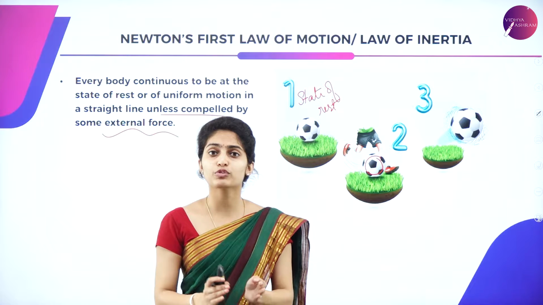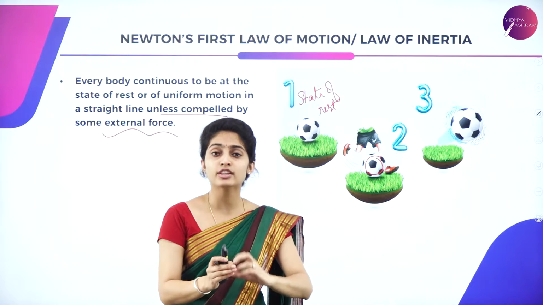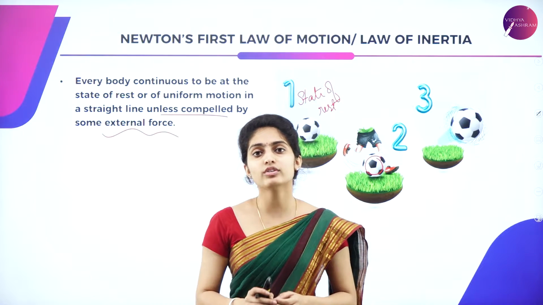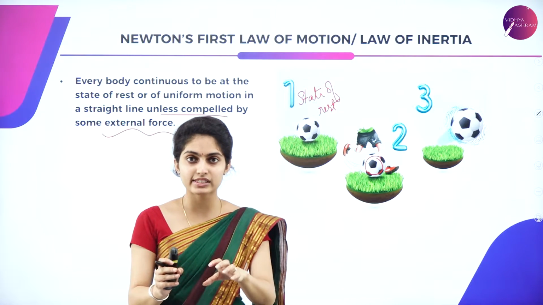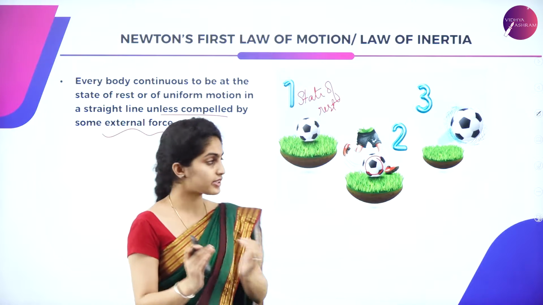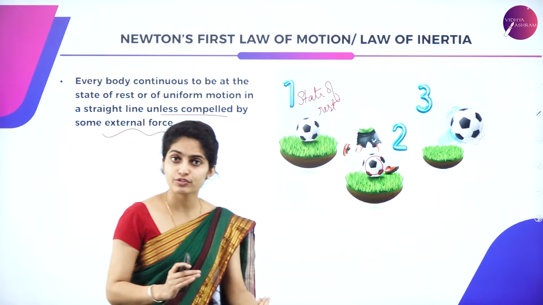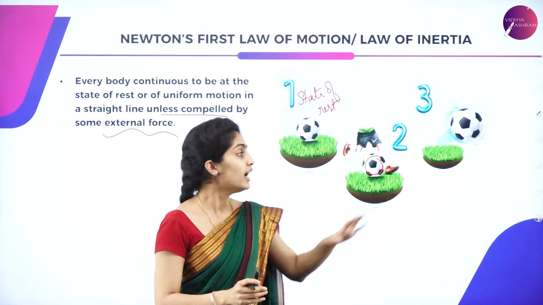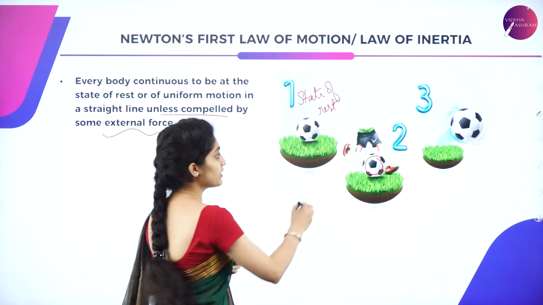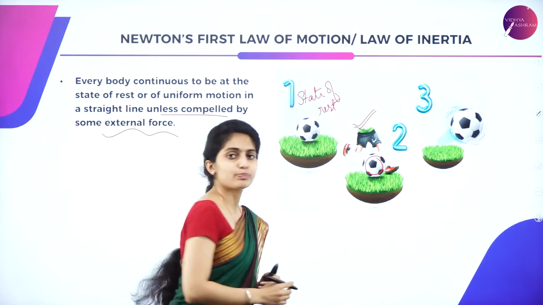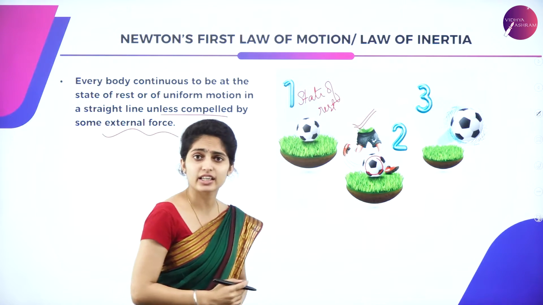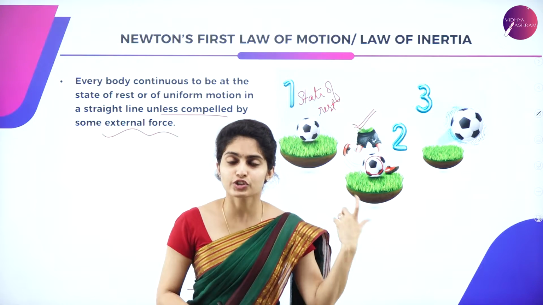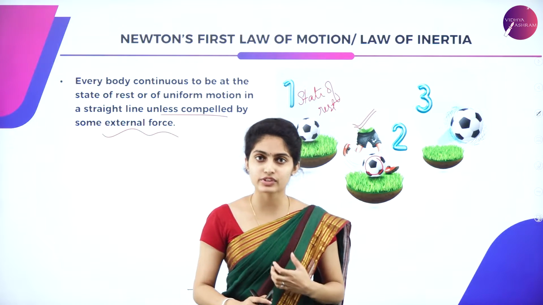So, what is that uniform motion? It is the motion wherein the velocity, that is its speed, is same throughout the time interval. So, you can say either an object is at state of rest or in uniform motion unless an external force is compelled on it. And in this image, as you can see, the external force is this part. So he is kicking a ball. So the ball is being kicked, so it will be in motion. That is all about Newton's first law.